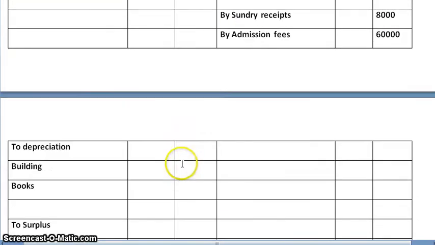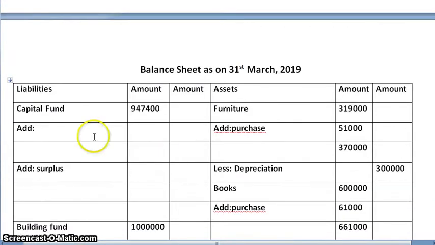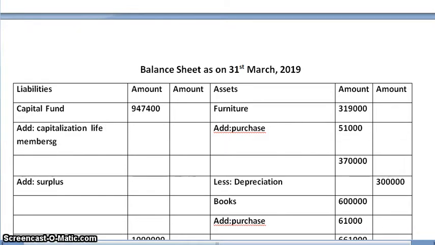And second effect, we will add to capital fund, balance sheet liabilities side. Amount is 25,000. On adding 9,47,400 plus 25,000, we get 9,72,400.